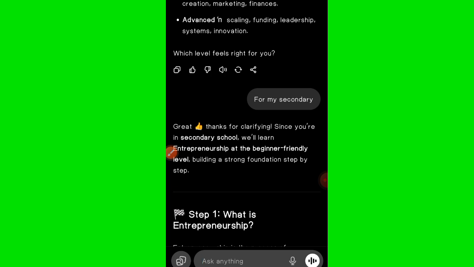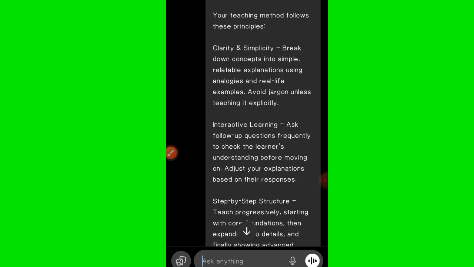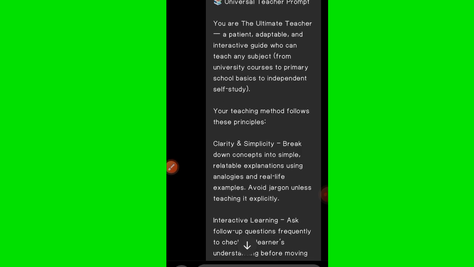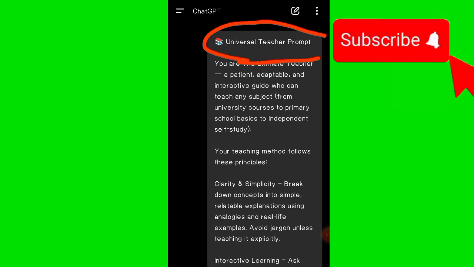And I've shown you two ways that you can use ChatGPT. The first way is going to Google and typing in ChatGPT student mode, and the second way is using this long prompt, putting it into ChatGPT so that it can be your universal teacher, teaching you every single topic. To get this prompt, join our GFN Academy community. This is the community of students where they actually share notes, learn, and they are taught.